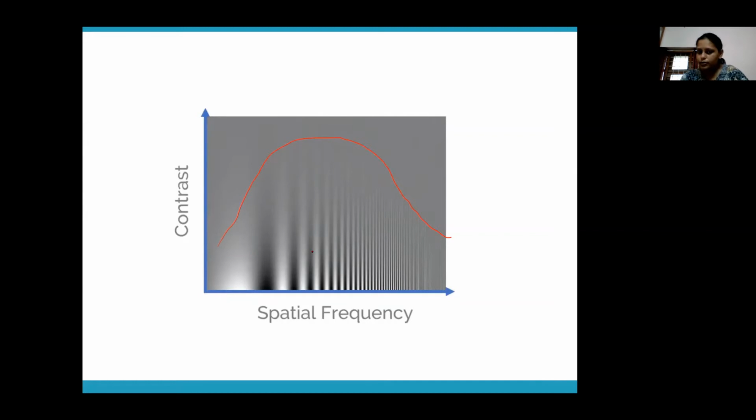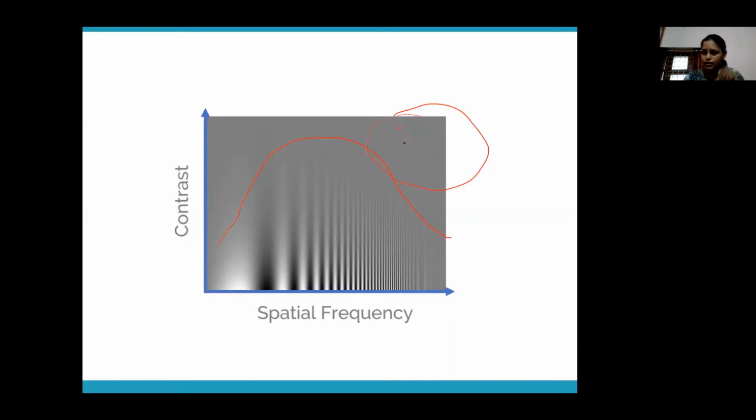Yes. You are able to see the vertical lines under this curve more than the bars which are there here. This is because this is the low contrast, high frequency area of your image. So we are not able to recognize the vertical bars in this portion of the image, because we are not sensitive to that portion of the spectrum.